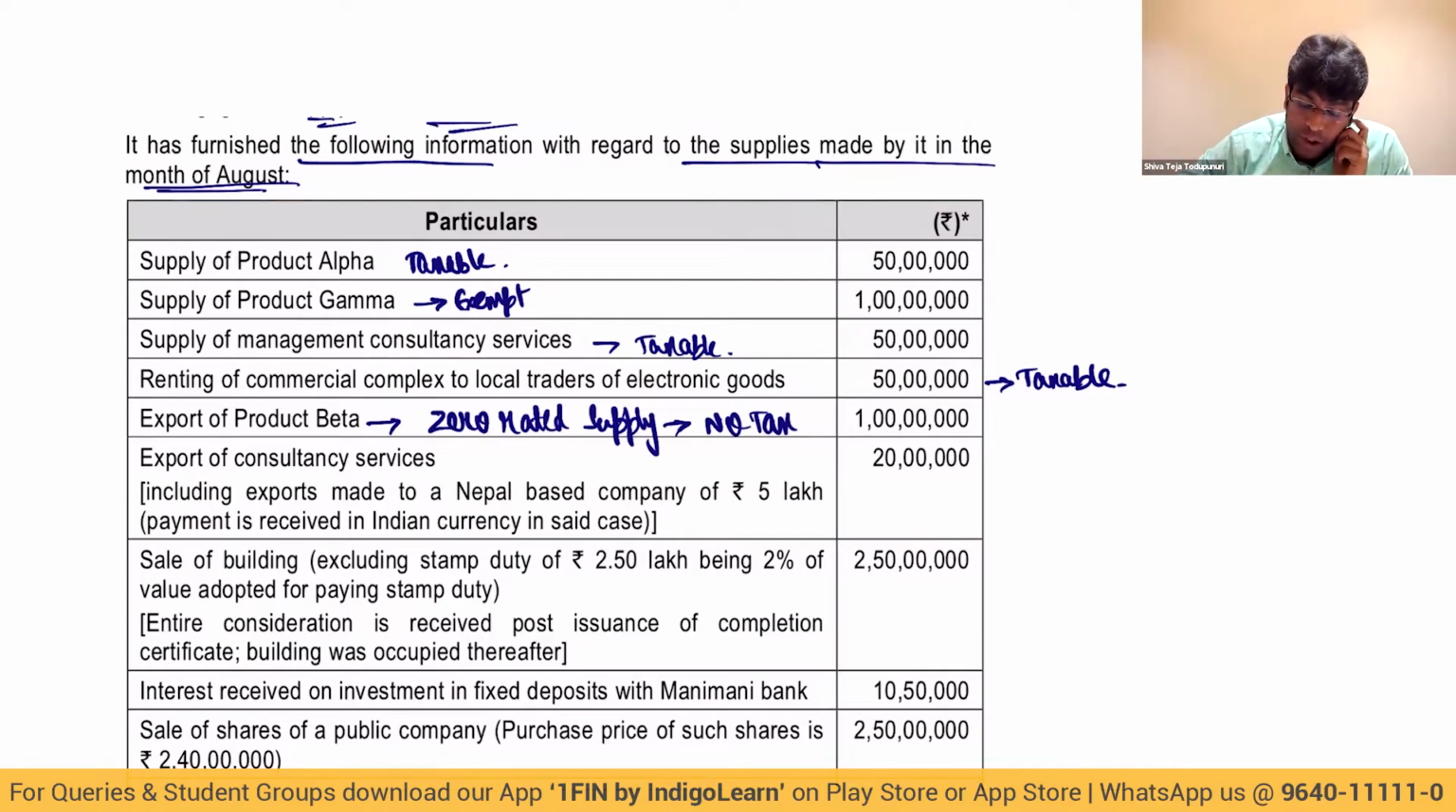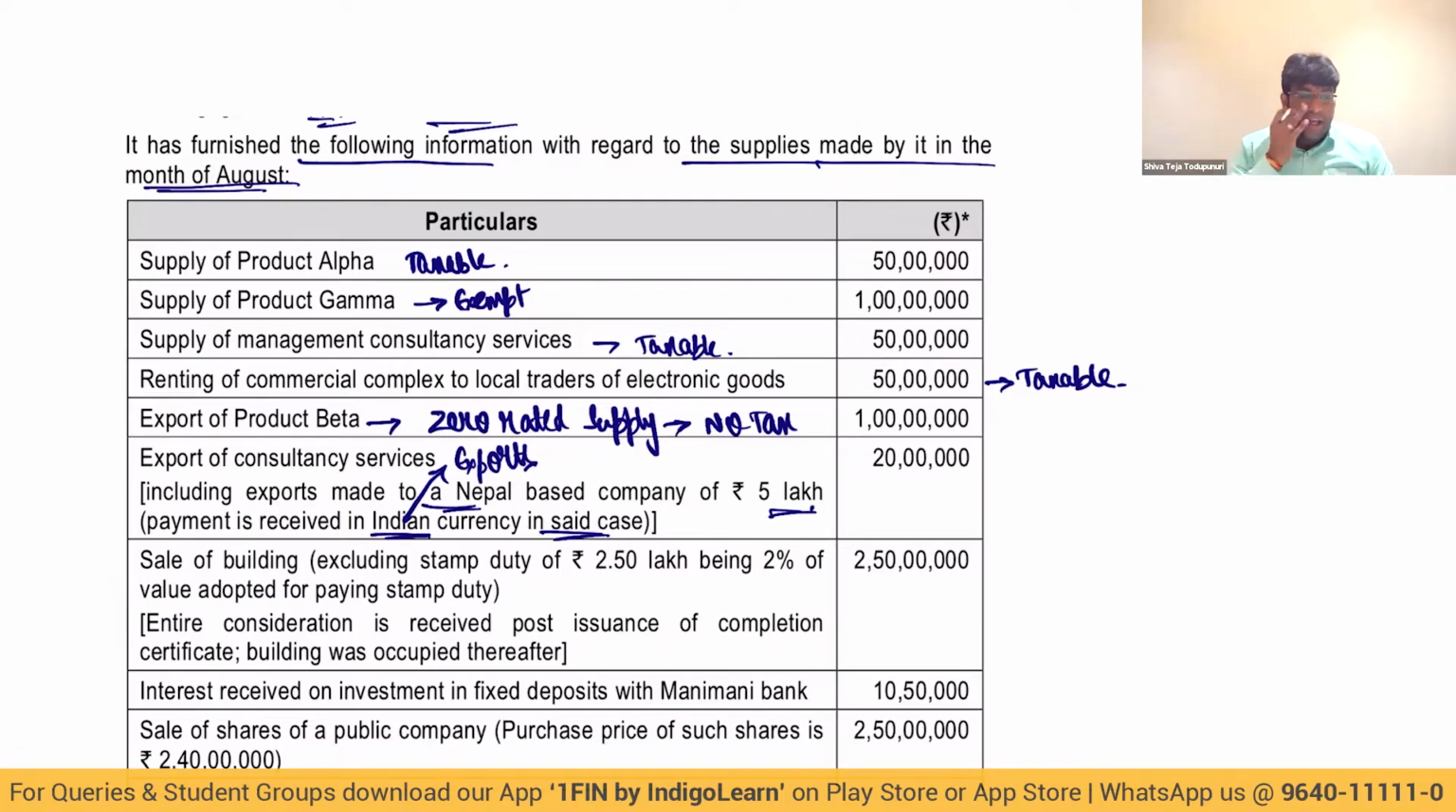Next. Export of consultancy services, 20 lakhs, including exports made to a Nepal-based company of 5 lakh rupees. Payment is received in Indian currency in the said case. Even though it is Indian currency, my dear friends, it is still regarded as exports. Because in case of certain exports to certain notified countries, payment can be received in Indian currency also.